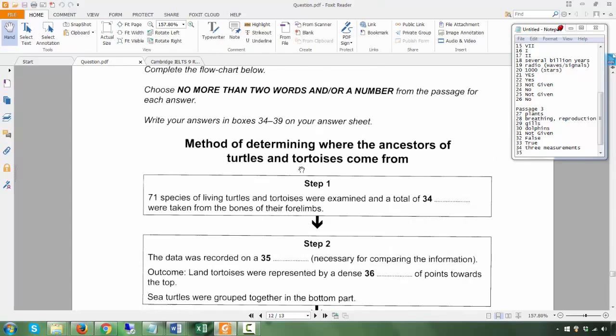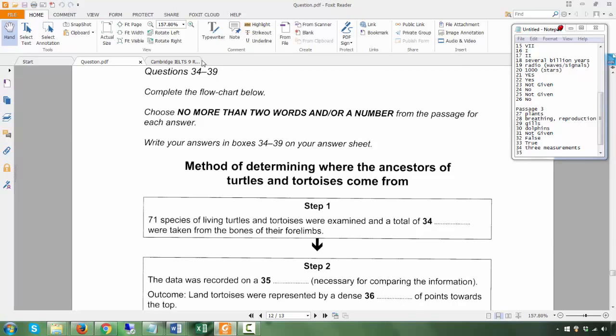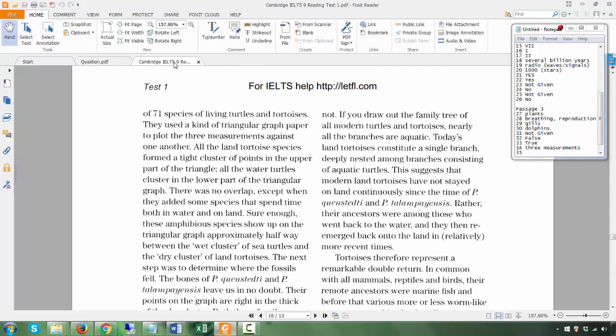Now let's have a look at the question. How many words? No more than two words. So you can't write triangular graph paper.